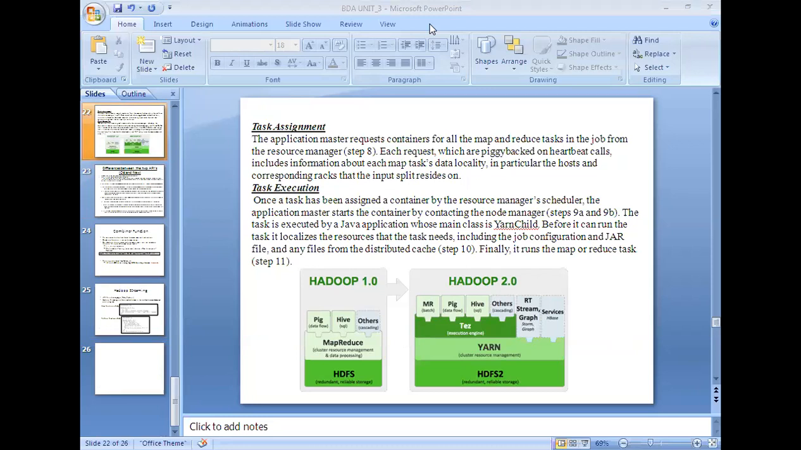G8, G8, unmute yourself. G8. Hadoop. Hadoop.